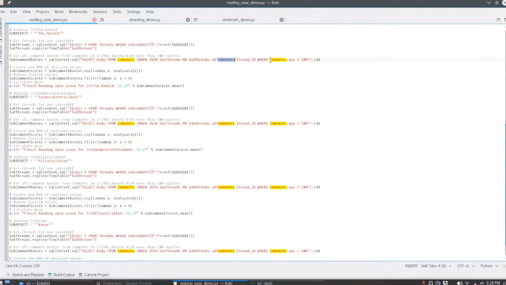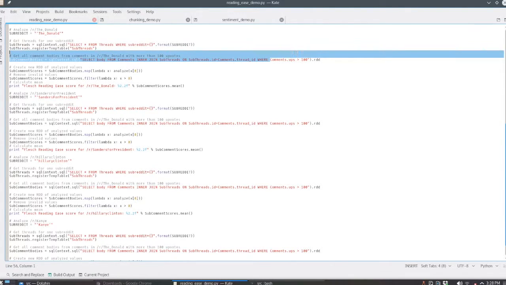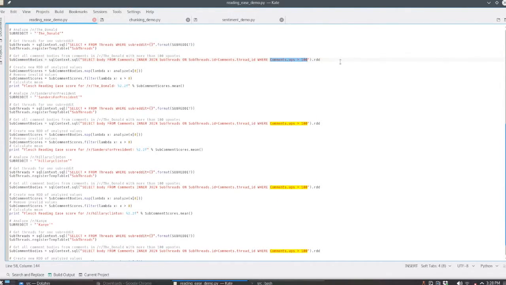And we're going to filter the comments that we're going to analyze so they must have over 100 upvotes. This is really to speed up our analysis, but also it gives you better, more popular comments to analyze versus just trash that people write and no one pays attention to.